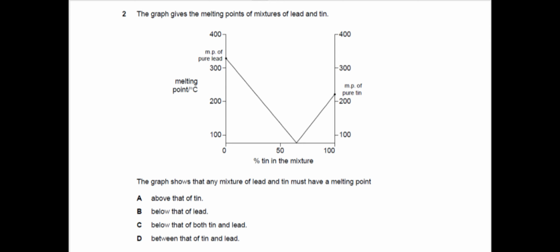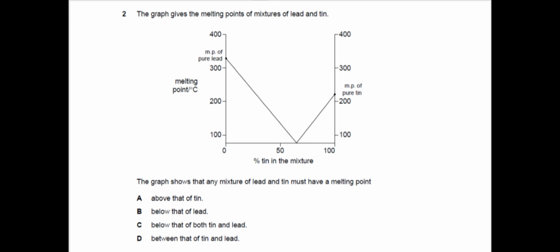Bravo says that below that of lead. Yes, that is the correct option, but let's see why Charlie and Delta are not correct. Charlie says that below that of both tin and lead. See, I have already told you that any mixture will obviously have a melting point less than tin.